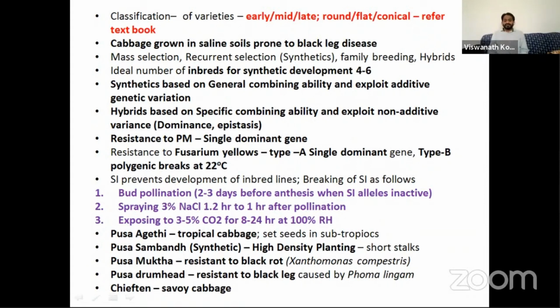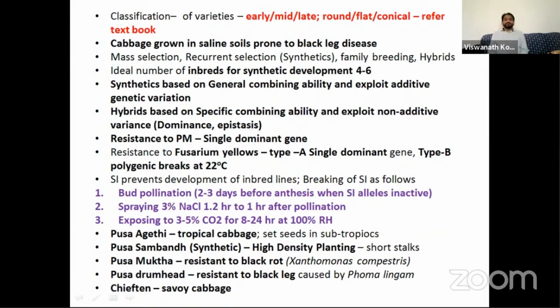So how do we develop inbred lines in cole crops, especially cabbage and cauliflower? For the development of hybrids we need inbred lines, because the hybrid should have homogeneity. To ensure homogeneity in the hybrid, the parents should be homozygous. But cross-pollinated crops are heterozygous, so we have to convert them into homozygous form, by selfing for 6 to 7 generations. The homozygous form of a cross-pollinated crop is known as an inbred. So if there is self-incompatibility in cabbage, how do we do selfing and get the inbred?